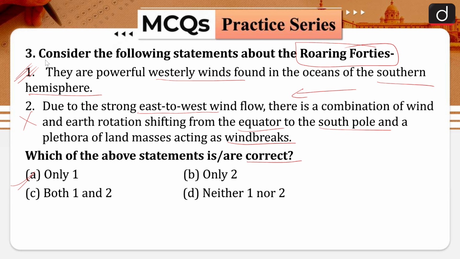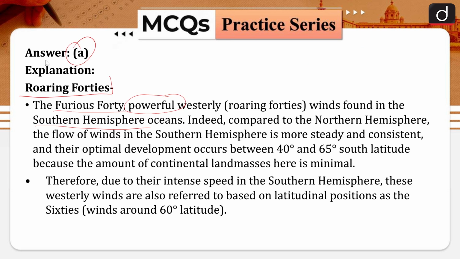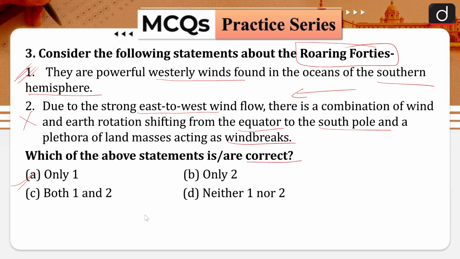So this is correct. Then indeed, compared to the northern hemisphere, the flow of winds in the southern hemisphere is more steady and consistent, and their optimal development occurs between 40 and 65 degrees south latitude because the amount of continental land masses here is minimal. Therefore, due to their intense speed in the southern hemisphere, these westerly winds are also referred to based on latitudinal position as the 60s. So first is correct and second is wrong.